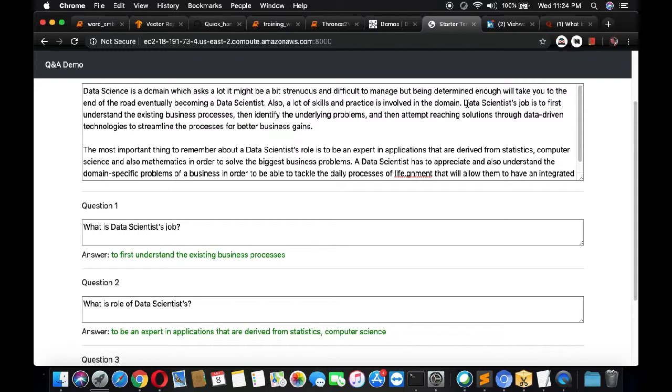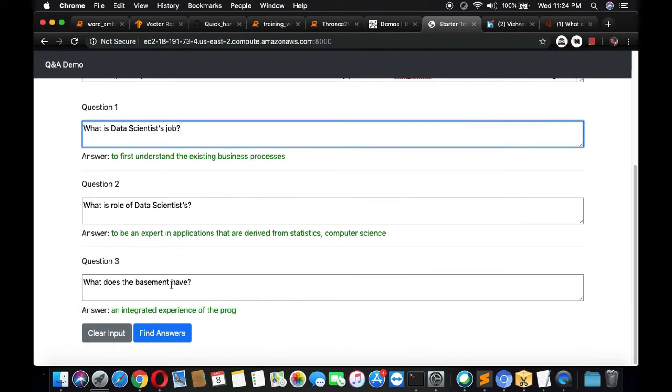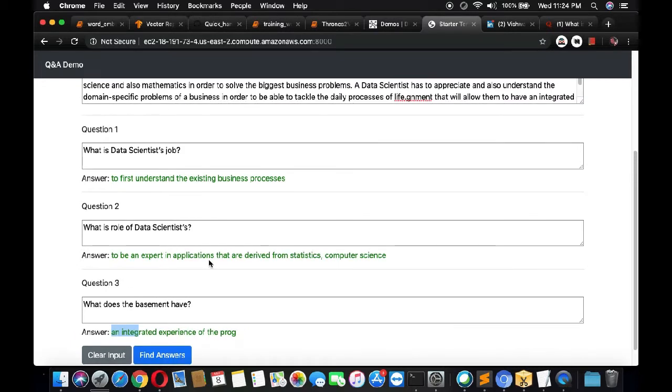The data scientist's job is to first understand the existing business process. Similarly, it gave the same answer. For the question, what is the role of a data scientist, the answer was to be an expert in applications that are derived from stats and computer science. I also gave a random question, like what does the basement have, and it gives some random sentence out of the paragraph. We can improve this in future: if the paragraph can't answer the question, we can say it's not answerable. Currently we'll just build the demo that we are viewing here.